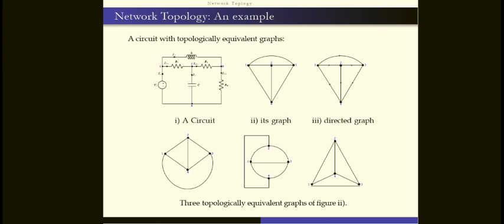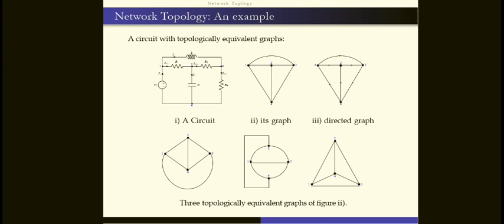Just observe how many loops there are. 3 loops here, 3 loops here. So therefore, these are the 3 topologically equivalent graphs of the given circuit. Try to understand; this is network topology for understanding purposes. This is a good example.